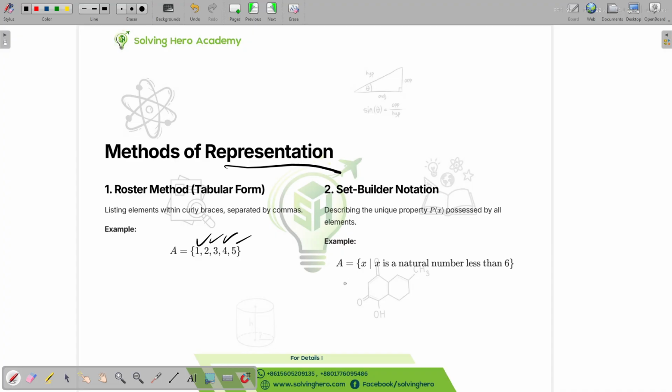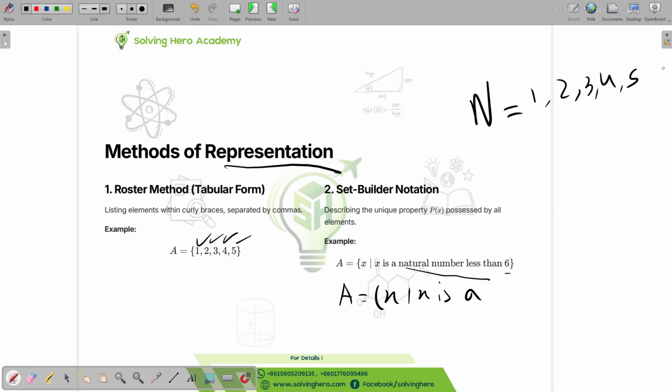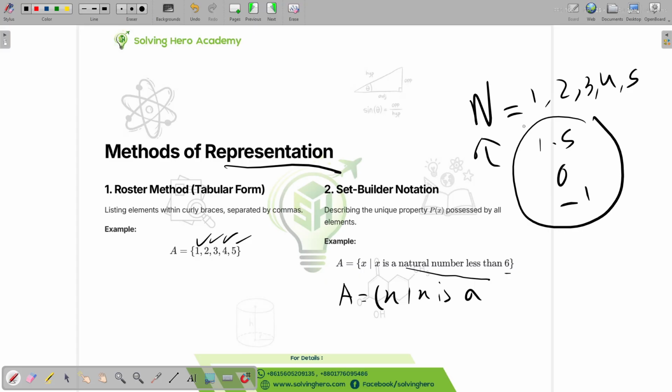What it says is A equals {x such that x is a natural number less than 6}. So this has to be a natural number. What does natural number mean? Natural numbers are 1, 2, 3, 4, 5, and so on. It goes to infinity. It cannot be 1.5, it cannot be 0, it cannot be a negative number. It has to be a positive integer.